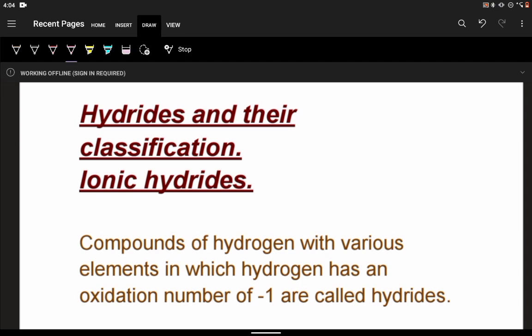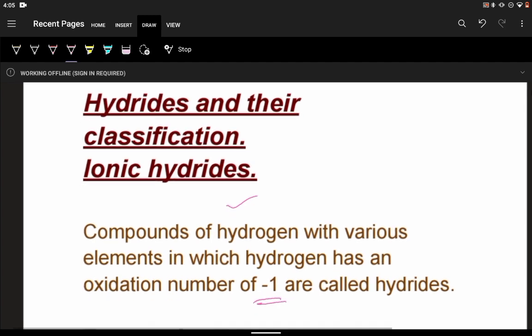Now, in the previous few videos I have discussed hydrogen, initially, and then its properties and all. Today we will be seeing about the hydrides. Hydrides are compounds in which hydrogen is definitely present, forming a compound with some other elements, and specifically in these we find that the oxidation state of hydrogen is -1.